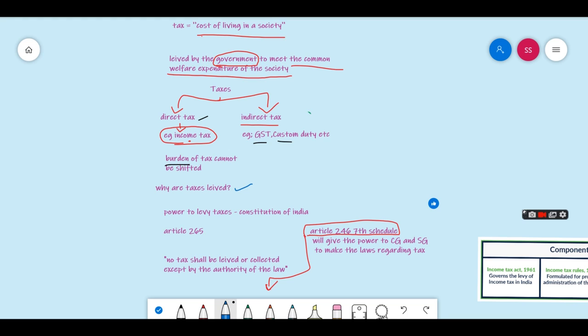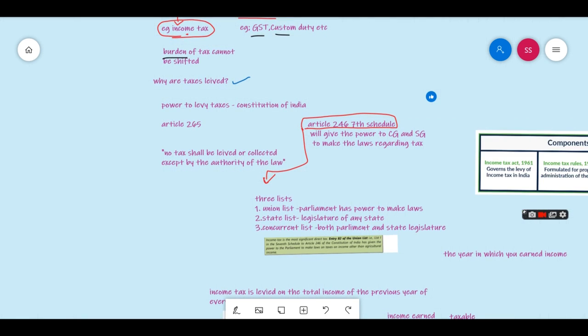Now, who gave the power to the government to charge taxes? That's what we're going to discuss. The power to the government is given by the Constitution. Article 246 and the 7th Schedule give the power to the central government as well as the state government to make laws regarding tax.